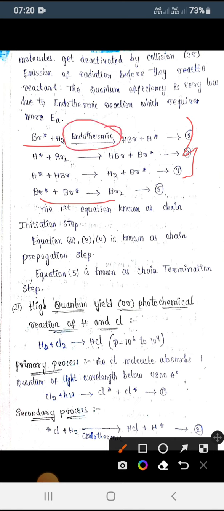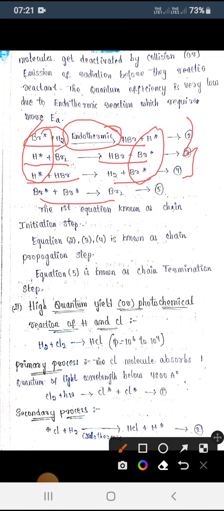So what can we say here? When Br radical combines with H2, it gives HBr plus H radical, and in the same way the H radical, when you combine it with Br2, gives HBr plus Br radical, and again this H radical plus HBr, when you react, gives H2 plus Br radical. So when you observe these 3 steps, it is giving the radical. When combining a radical with a molecule, it gives again a radical. So this is called the chain propagation step.